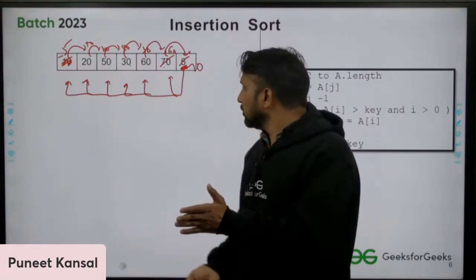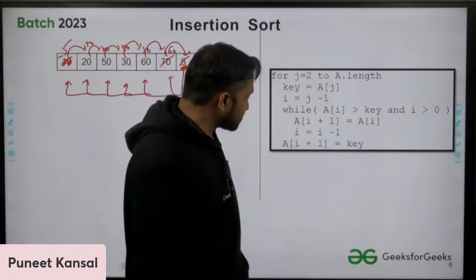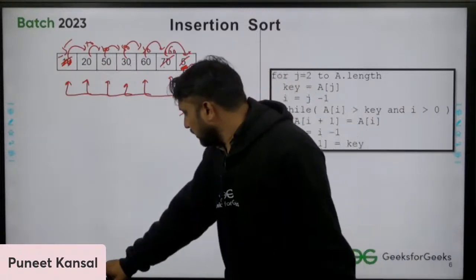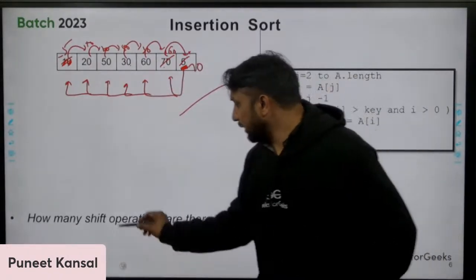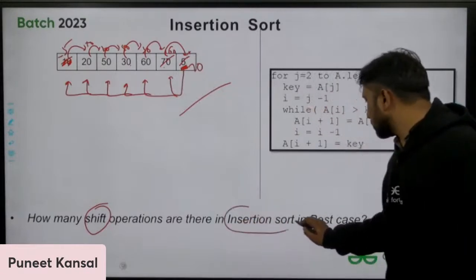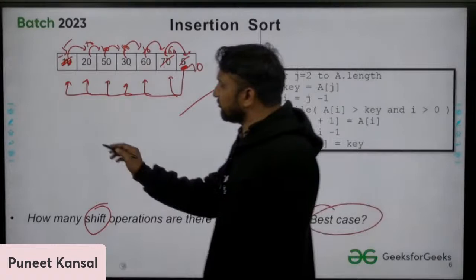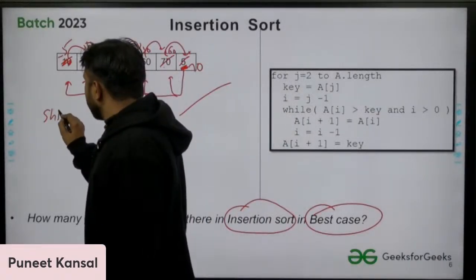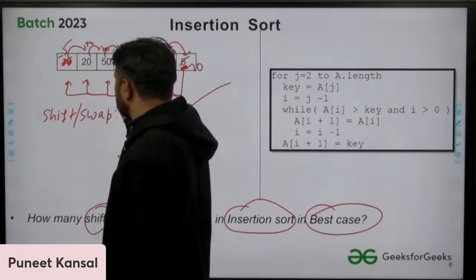Okay, so this is how insertion sort works, that's it. And let's take some questions from here. So the question is, how many shift operations are there in insertion sort in the best case? So let's see the shift operations, which are something the same as swap operations. No need to be confused.